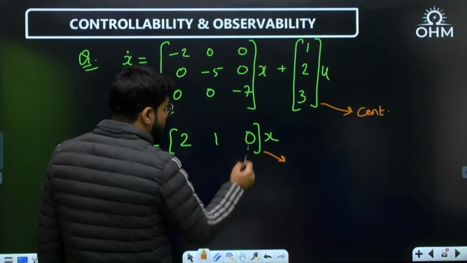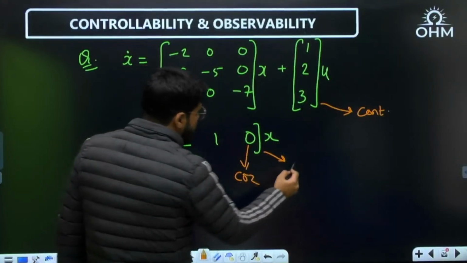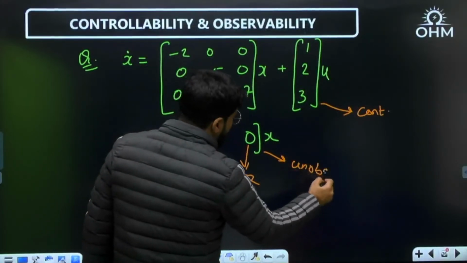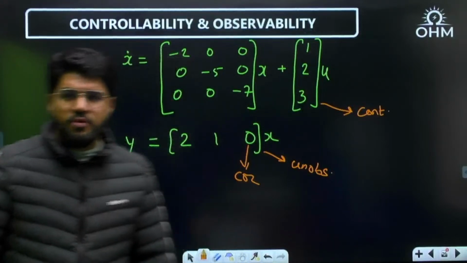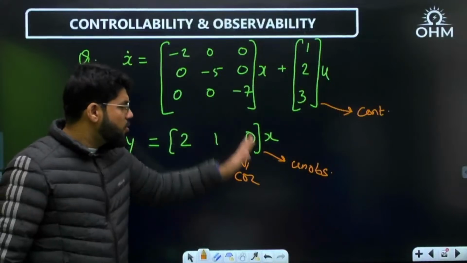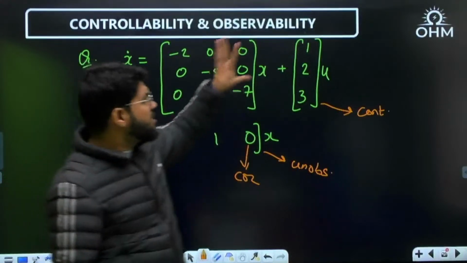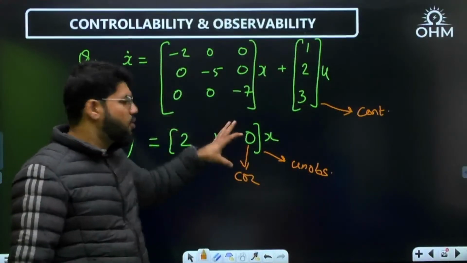This one is 0. This one is 0. So unobservable. Any one 0, it is not observable. So the answer for the question: it is controllable but unobservable. Here also non-zero, so controllable and observable both. For controllability, just focus on the B matrix. For observability, focus on the C matrix.